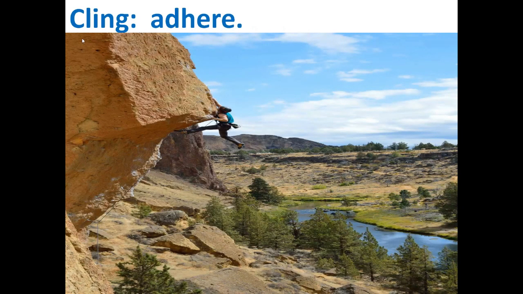The first word is cling. Cling is to adhere. You'll see a picture here. This cliffhanger clings to the rock. This cliffhanger is clinging to the rock. So the meaning of cling is to adhere. Look at this cliffhanger adhering to the rock.